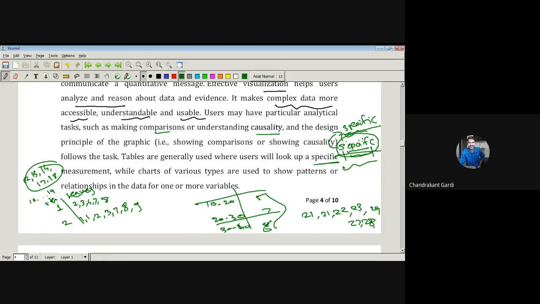Whenever we are visually representing something, there may be a chance that you are misinterpreting the information because of this power. As you all know, our eyes also have a demerit, which is illusion. That illusion effect can be there. Because of that also, we may get a wrong idea about the data.